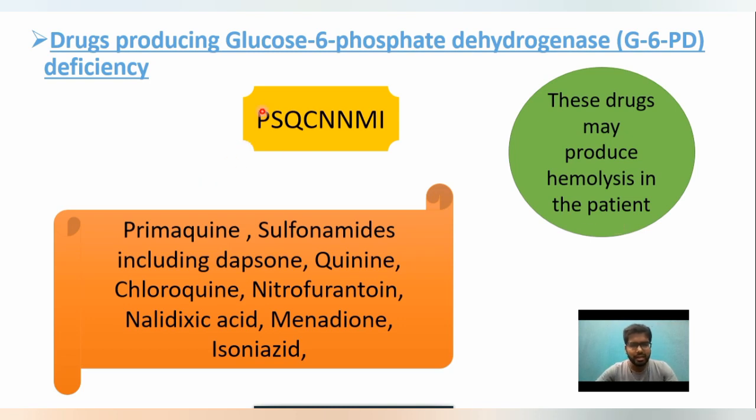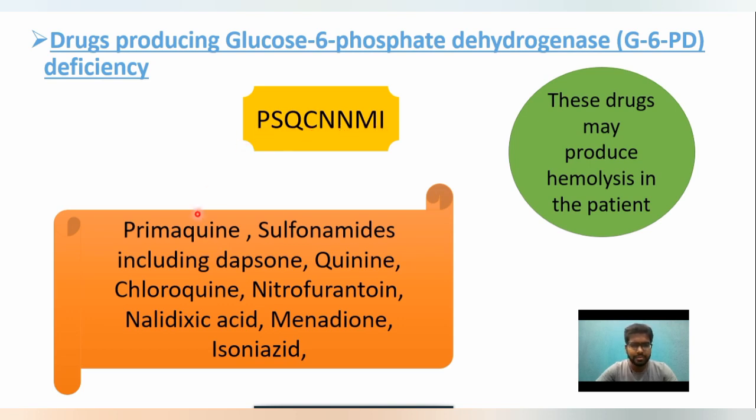Here I have listed some of the important drugs which can produce glucose 6-phosphate dehydrogenase deficiency. The code is PSQCNNMI.